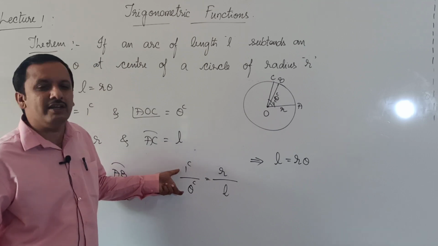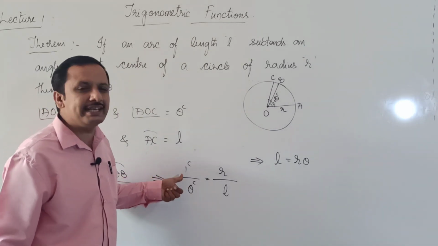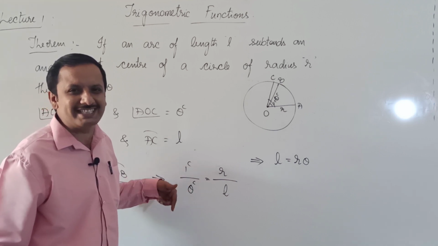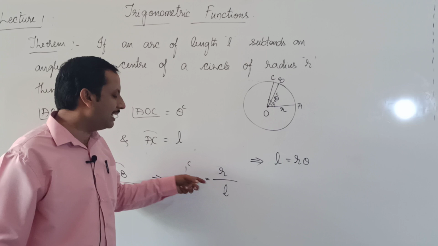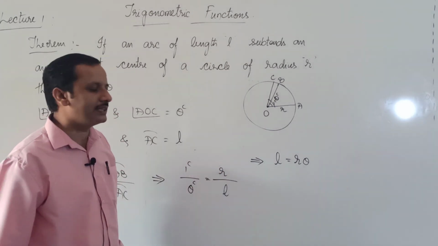Now this will not have any unit because it is 1 radian divided by theta radian, so it becomes 1 by theta and the units get cancelled. So L is equal to r theta.